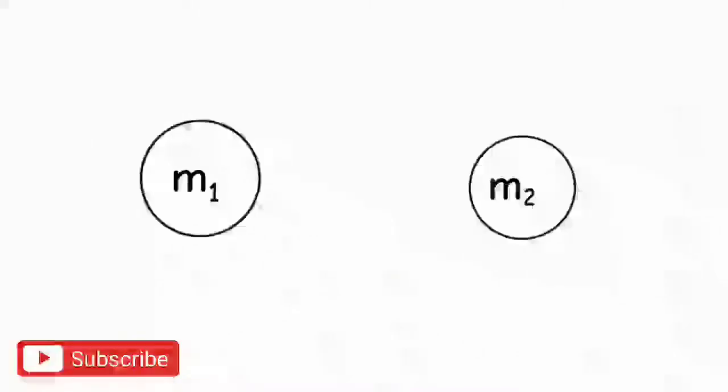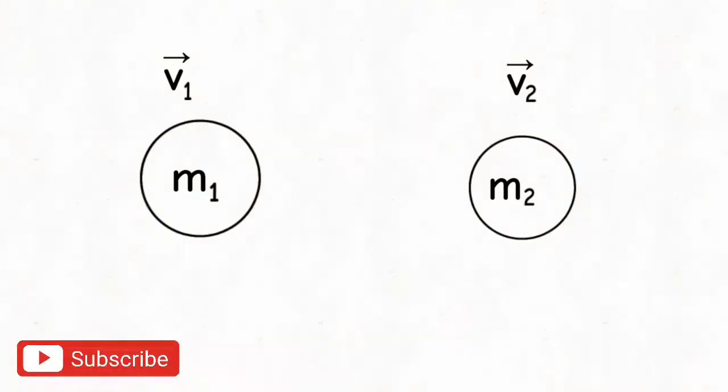Now consider another example in which we have two bodies with masses m1, m2 and velocities v1, v2, but say those two bodies have some strong glue on them so that after collision they will stick to each other. Say body 1 has more velocity than body 2.